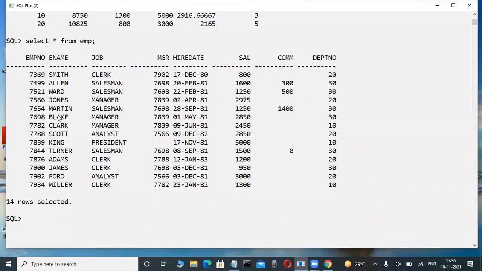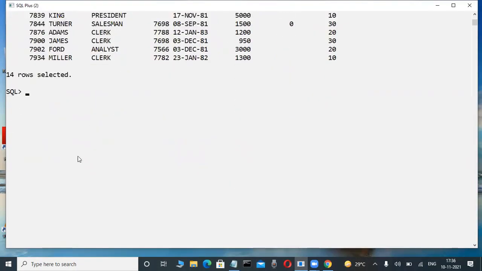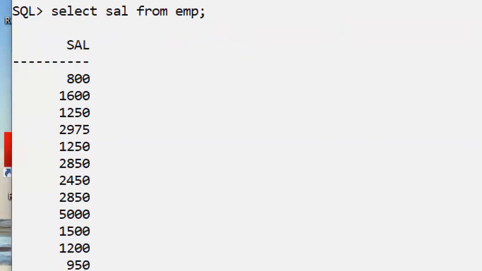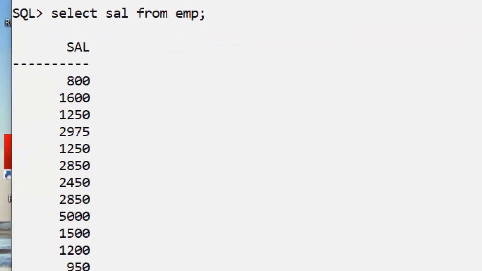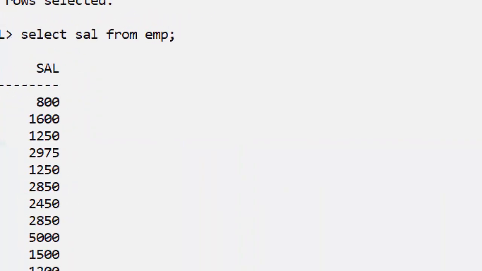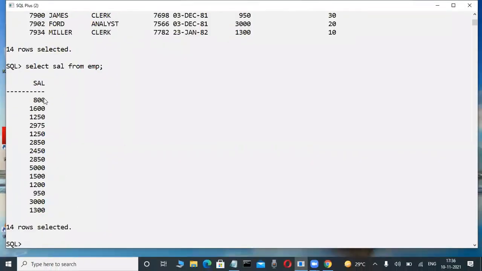Okay, now the EMP table is there. Concentrate. Suppose I am writing a query today, is it ascending order or descending order? Suppose here, select sal from EMP. I'm typing fast. Quickly tell me, is this ascending order or descending order? Ascending order means lowest to highest, descending order means highest to lowest. Quickly tell me, anybody?